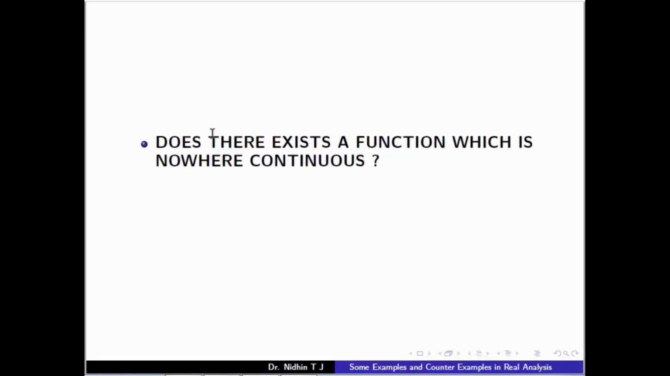So another question is, does there exist a function which is nowhere continuous? So this is like how to think of a function which is nowhere continuous. You cannot draw a graph. If we start drawing a graph, we get stuck at one point, so we cannot move. So is there such a function? That is the question, and the answer is yes.